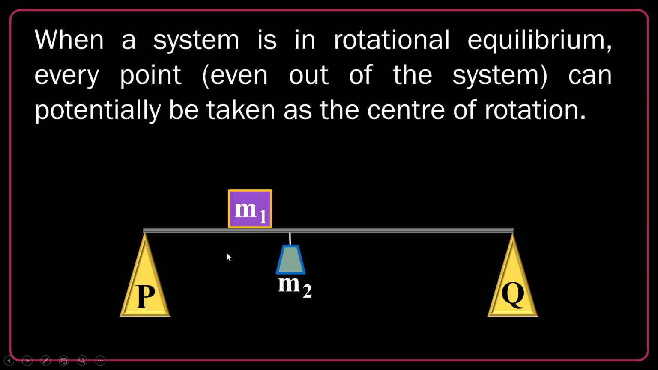Where is the center of rotation of the system? We don't know, because it's not rotating. So potentially point M, point N, point alpha, point beta, everywhere could be the center of rotation. So what's the benefit of knowing that?